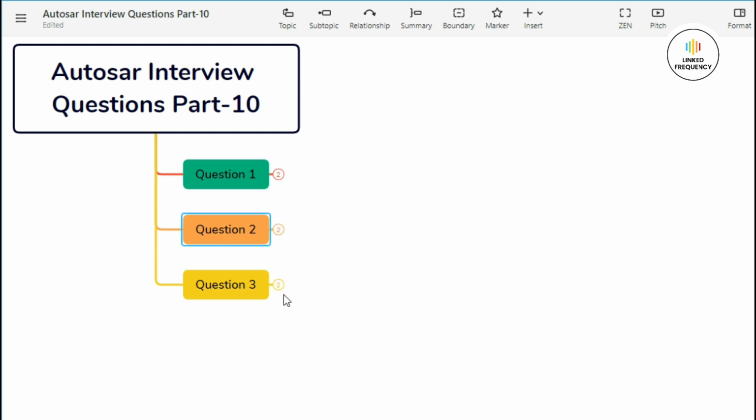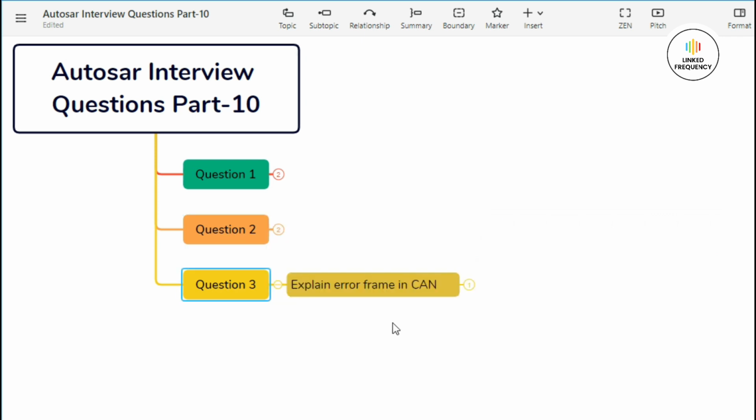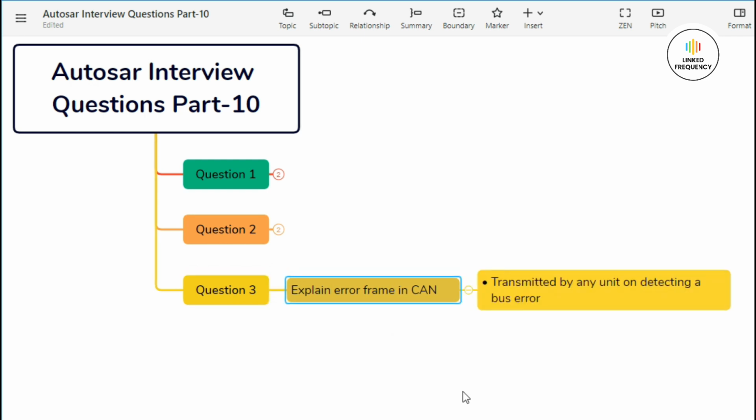Now let us quickly jump on to our next question, that is the third question, which basically indicates, explain error frame in CAN. An error frame in CAN is a specified message frame used to indicate the occurrence of errors during the data transmission on the CAN bus. Its primary purpose is to notify other nodes on the network when a transmitting node detects any failure in the message communication. The structure of an error frame indicates specific bit sequences that can differentiate it from regular data frames and remote frames.